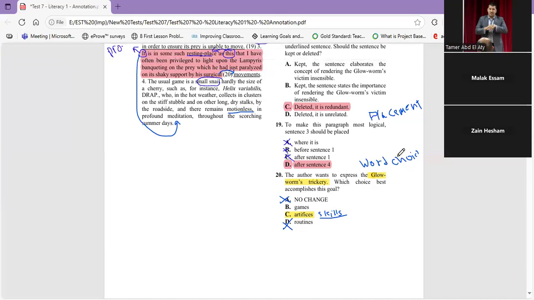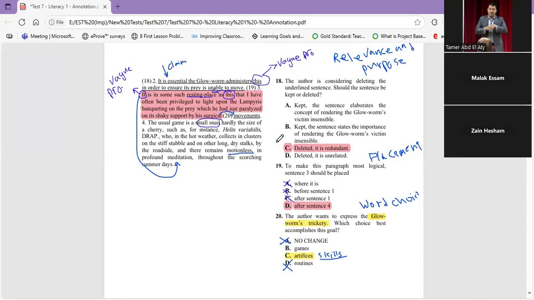The author wants to express the glowworm's trickery. Which choice best accomplishes this goal? Okay, so I have a goal here that I want to satisfy. And as you can find in number 20, here it starts from this one. I need only something that shows the trickery, that the glowworm is a trickster.